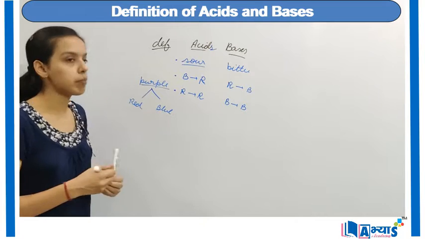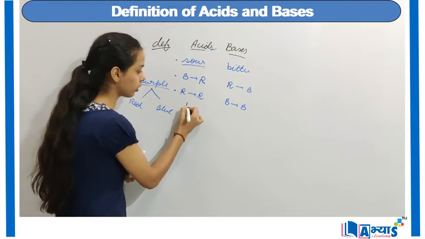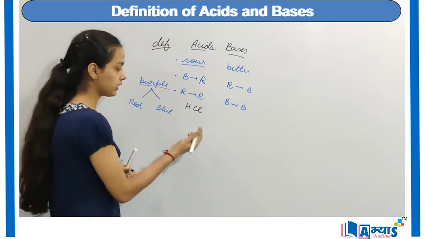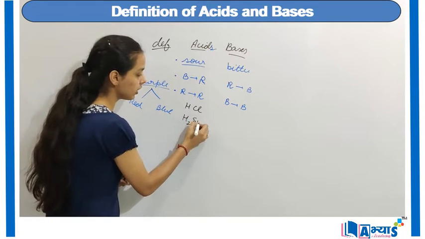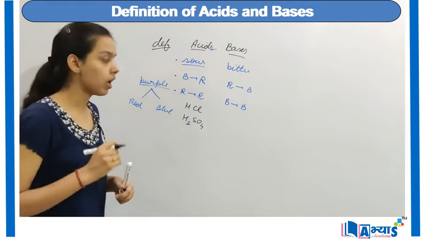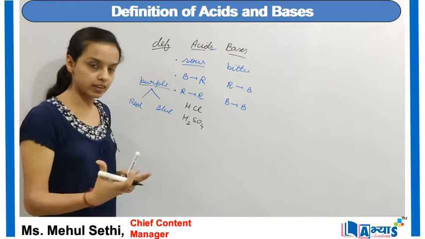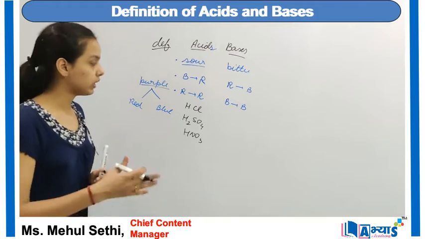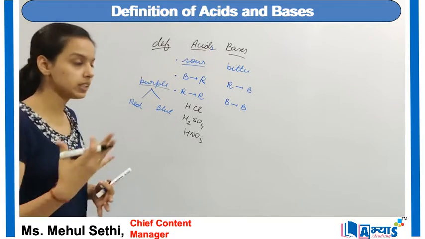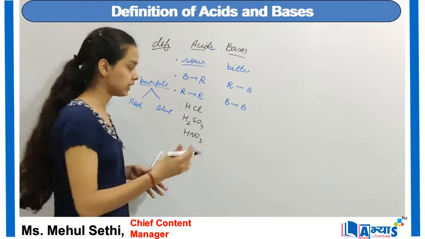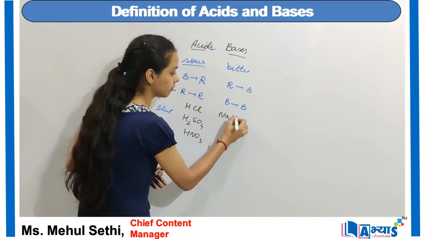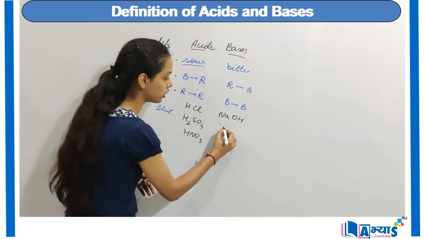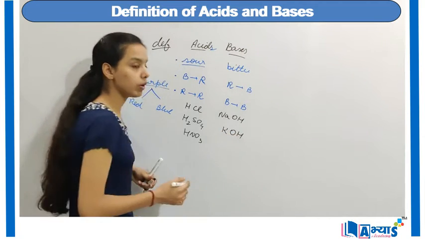The best examples of the acids are hydrochloric acid, which is represented as HCl, or we can also say we have sulfuric acid, which is H2SO4. The third example can be nitric acid, which is HNO3. On the other hand, if we talk about the bases, the most common base is sodium hydroxide. We can also have potassium hydroxide as an example of base.